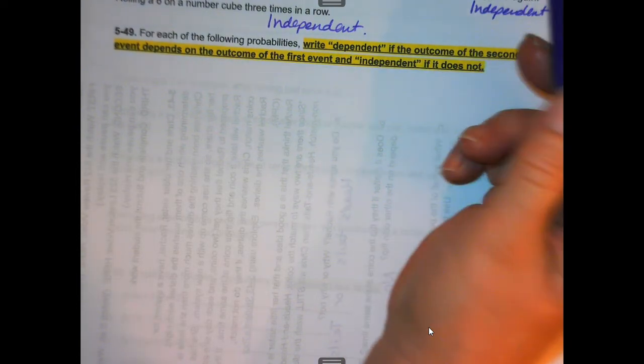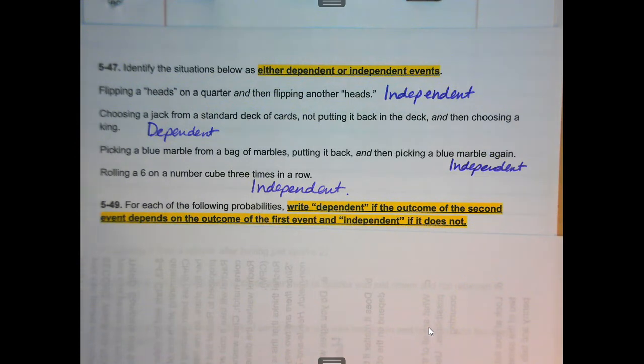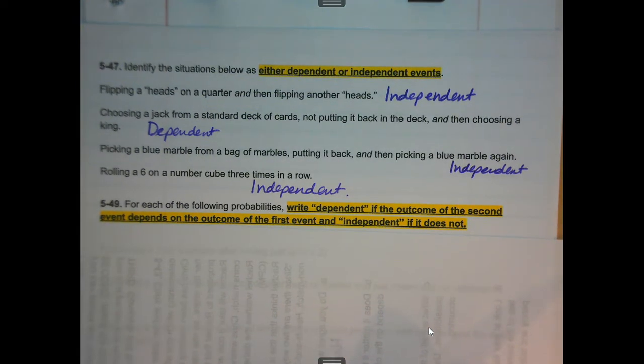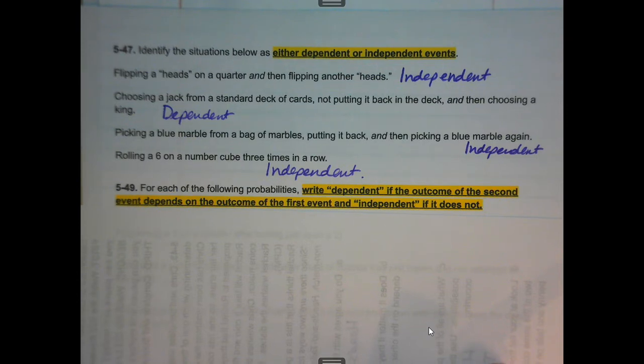For more information on independent and dependent probabilities, what I would like you to do is go ahead and look in your glossary. You can also Google the information. And it's a pretty interesting thing because probability seems so easy, seems so fun, but then there's some little nuances that come into it as we start studying it a little bit more in depth.